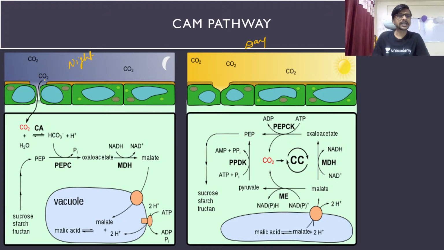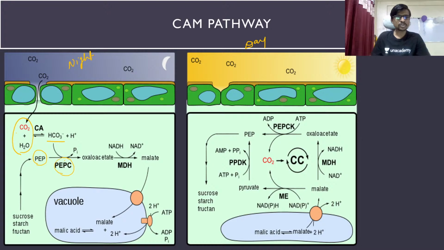So in the night, CO2 is going inside of the cell or inside of a plant, so it is combined with the H2O. We know that carbonic anhydrase enzyme converts it into HCO3- plus H+. Actually it is converted into H2CO3, but H2CO3 is a very unstable compound and automatically converts into HCO3- plus H+. Okay, so the PEP, phosphoenol pyruvate, and this is the PEP carboxylase, phosphoenol pyruvate carboxylase, a very important enzyme in the C4 pathway and the CAM pathway.